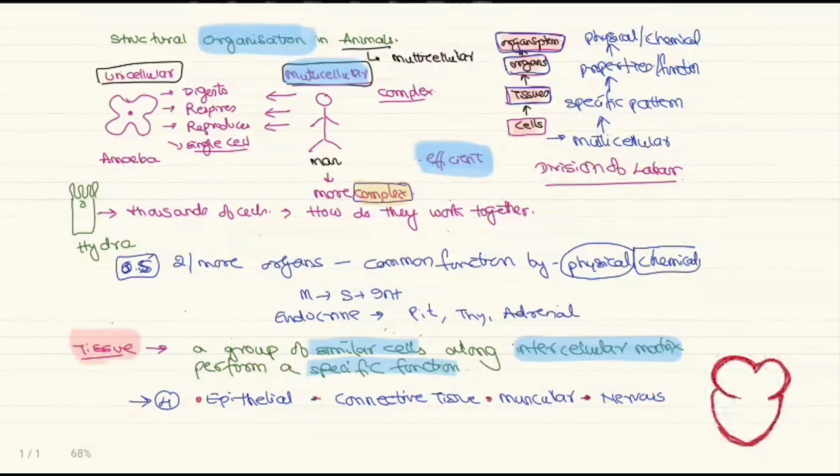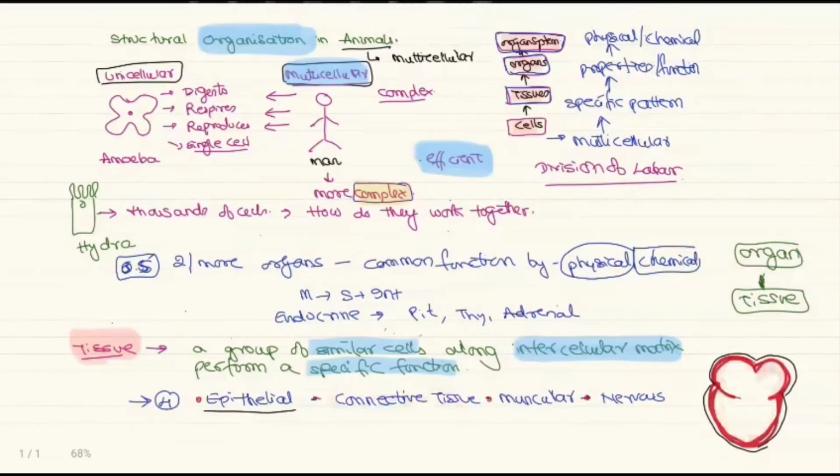Now imagine the structure of the heart. Heart is an organ, and this organ is made up of different types of tissues. The outermost layer is the pericardium, which is made up of the epithelial tissue.